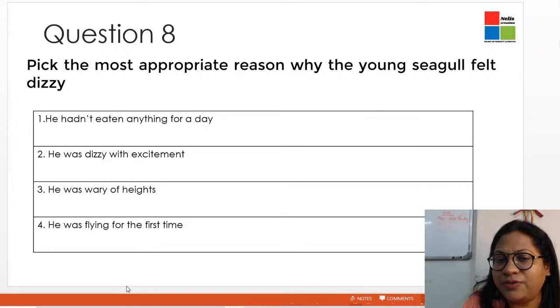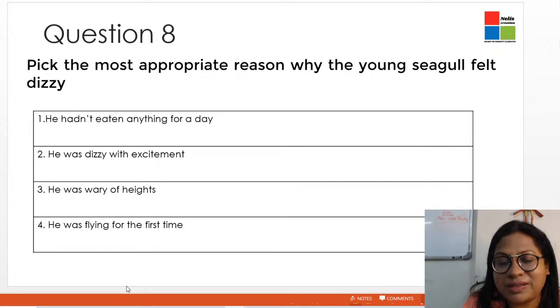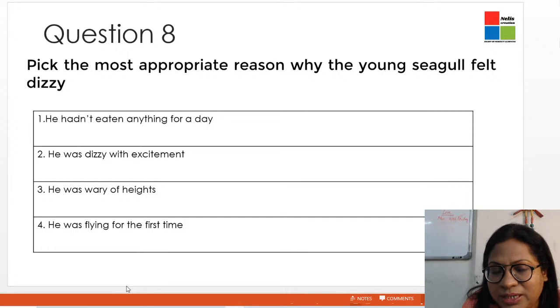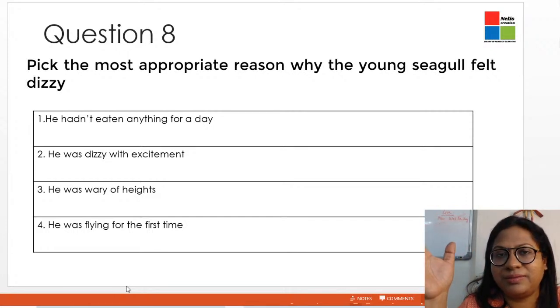He hadn't eaten anything for a day. He was dizzy with excitement. He was wary of heights and he was flying for the first time. Now this extract is from that part when the seagull started flying after a long gap, when he finally mustered up the courage with a lot of coaxing and persuasion, with hunger. That's when he started flying. And the moment he started flying for the first time, he was feeling a little uneasy.